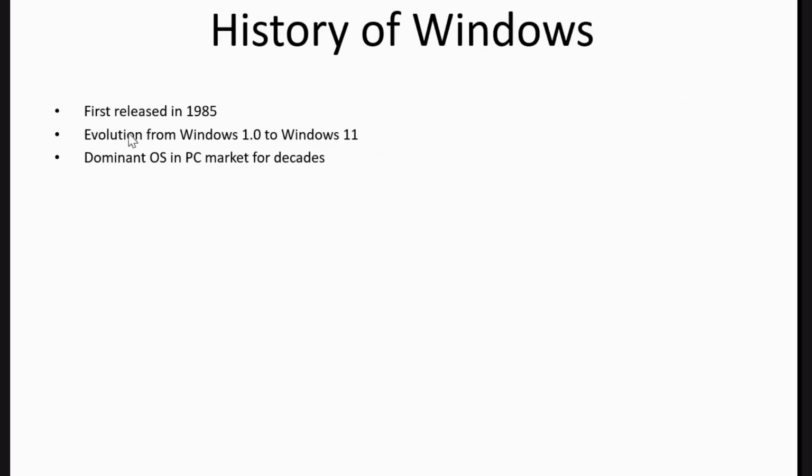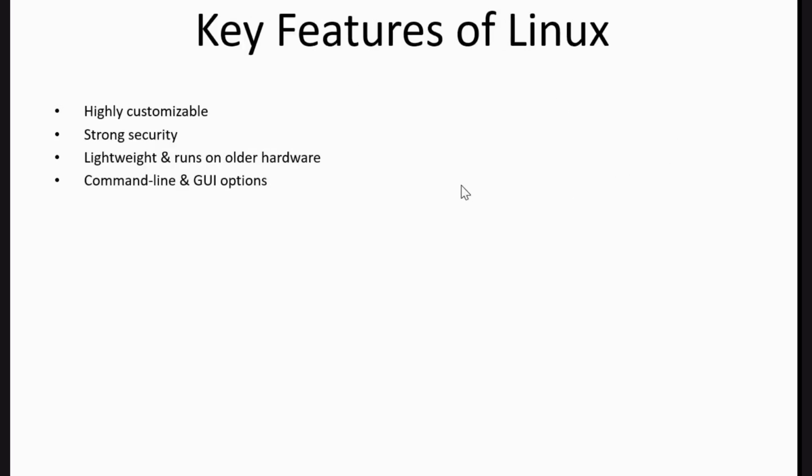History of Windows. It was first released in 1985, before Linux. Revolution from Windows 1 to Windows 11. Dominant OS in the PC market for decades. Windows is very famous because it's user friendly, because they use a GUI, a graphical user interface. Just click the icon and go. It is dominant in the market.